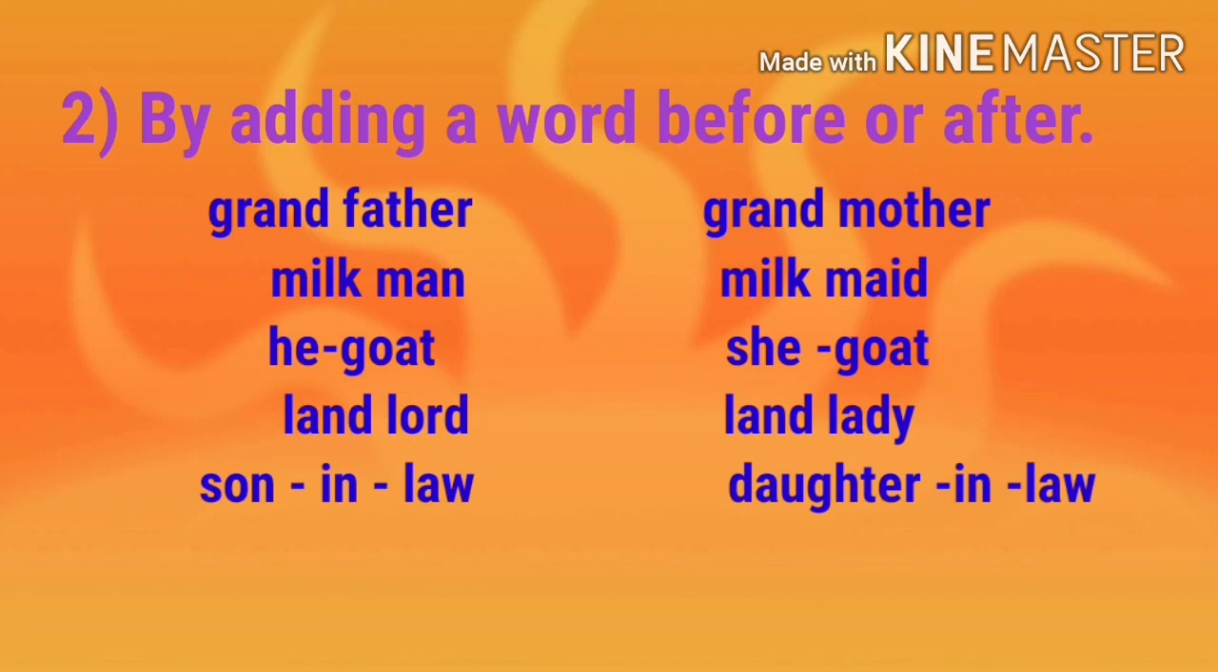Here which one shows the gender? Son. So we change it into daughter. Son-in-law, daughter-in-law. So the feminine of a compound noun is formed by changing that part which shows the gender. So we want to change the gender word.